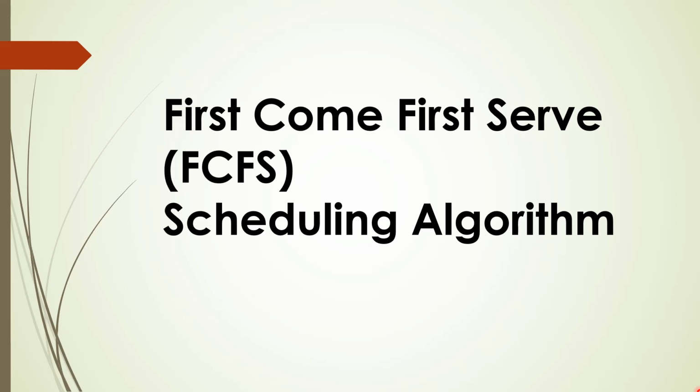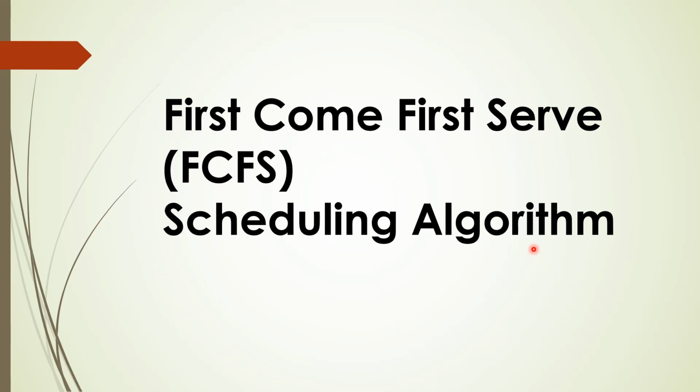So today we will discuss the first come first serve scheduling algorithm. Before we start, we should understand what a scheduling algorithm is and why the operating system needs one. In a system, at a particular point in time, there can be several processes. This can be 1, 2, 3, 4, 100.